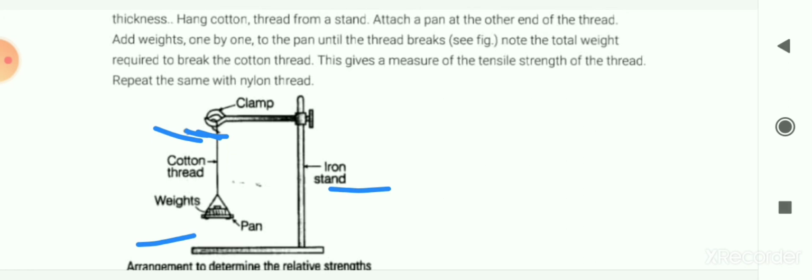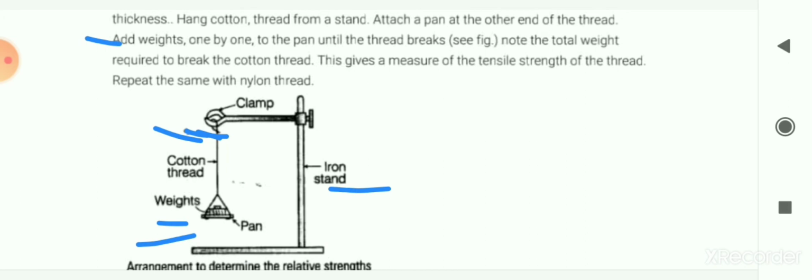Now add weights one by one to the pan until the thread breaks. Here you can see we are adding the weights, so you have to add weights until the cotton thread breaks. Note at what weight the cotton thread breaks, and write that observation in the book.